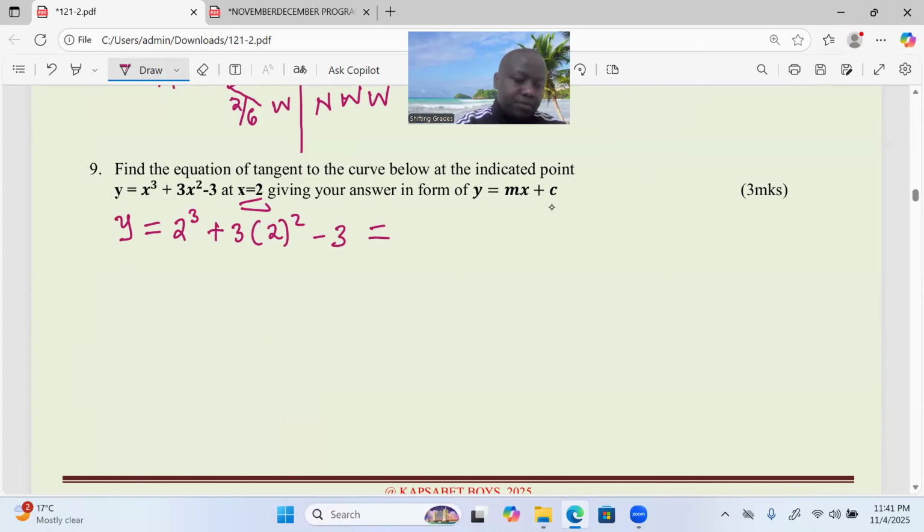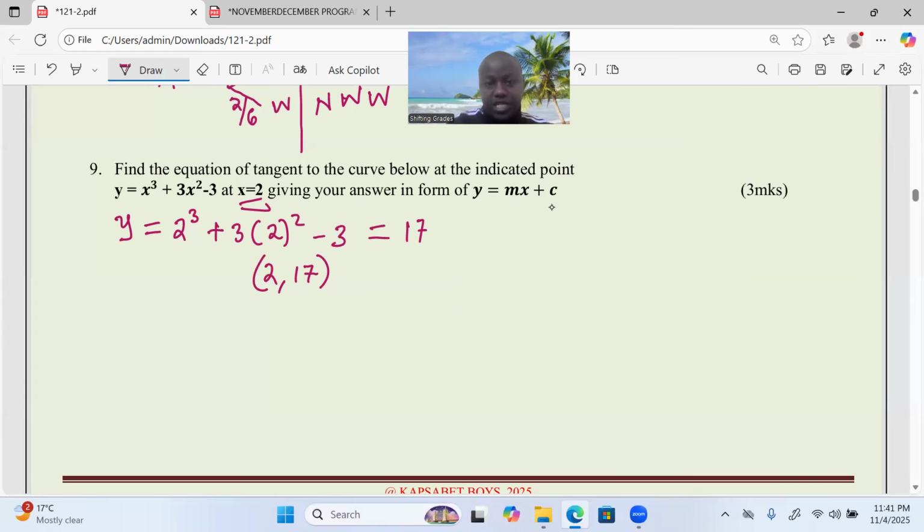Yes. 2 to the power 3 is the beginning point, then plus 3 into 2 raised to power 2, then minus 3. This gives us exactly 17. So we have a coordinate (2, 17). We are talking about a tangent that passes through the point (2, 17). So let's embrace the computing of coordinates that way.